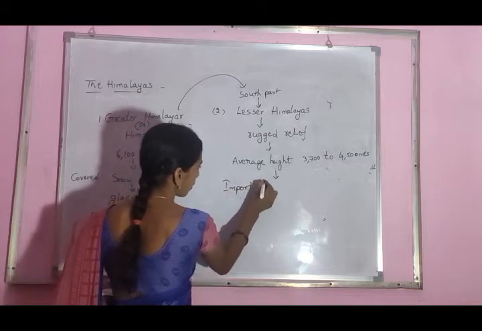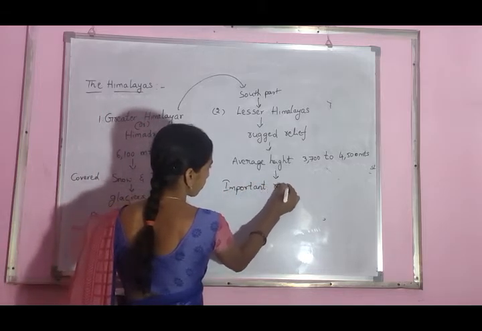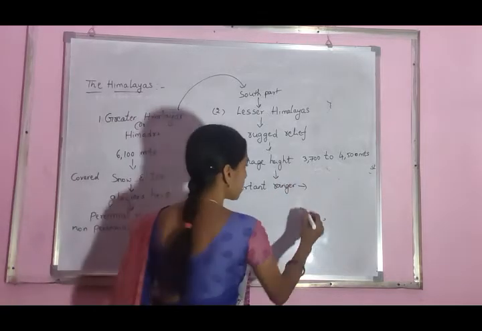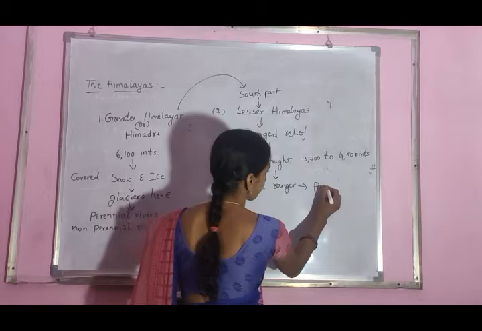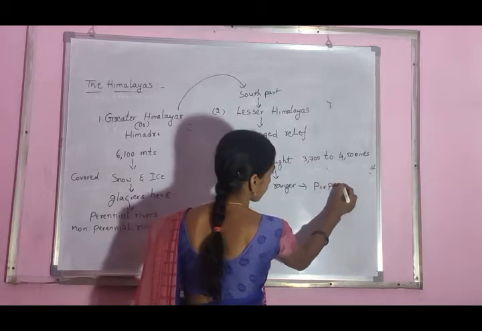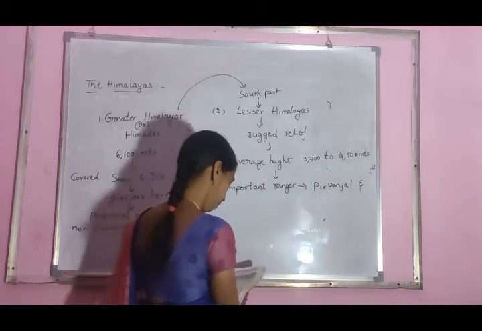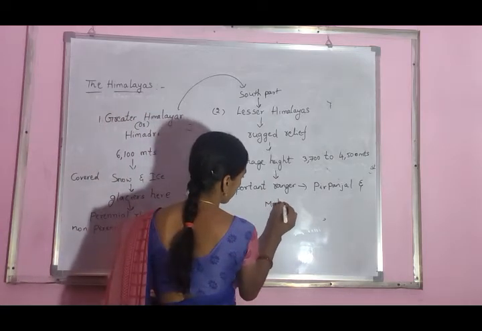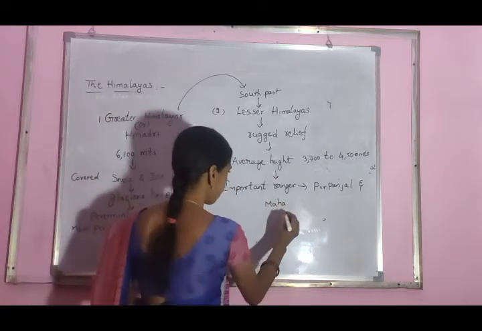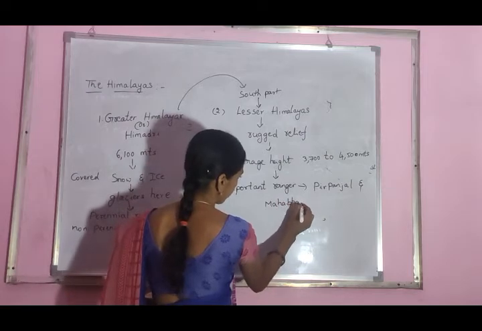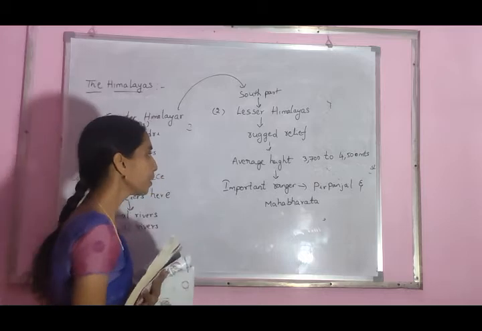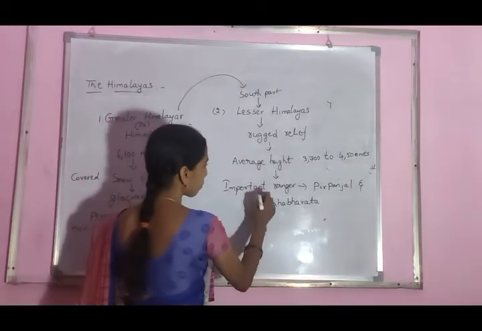Pir Panjal and Mahabharata. These are important ranges.